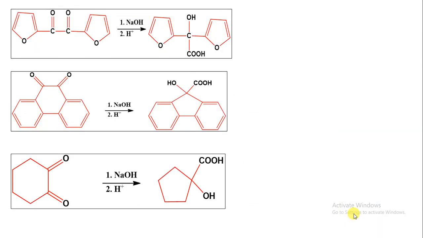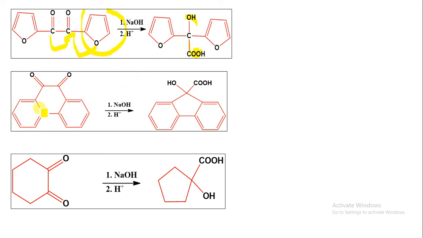Okay, let us understand. Suppose this has a furan ring. Here we have a difuran compound. When we treat it with NaOH and H plus, what will happen? This furan group will migrate towards this carbon atom, which has an oxygen minus charge. So there is a hydroxyl group over here and a C double bond OH group on the same carbon atom. That is known as an alpha hydroxy acid compound. So this benzil compound is converted into the alpha hydroxy acid compound.